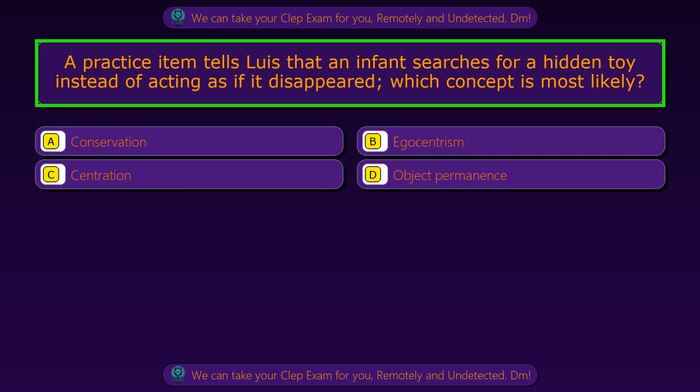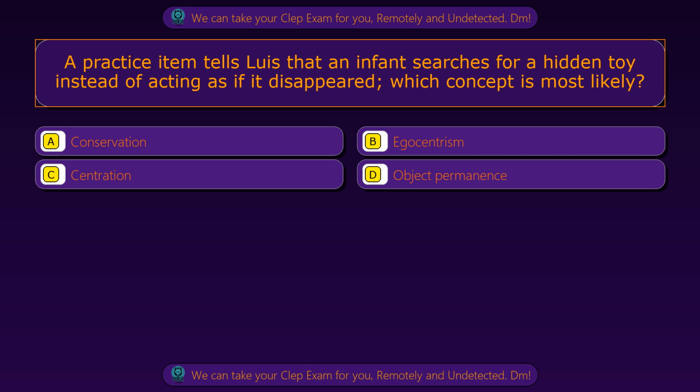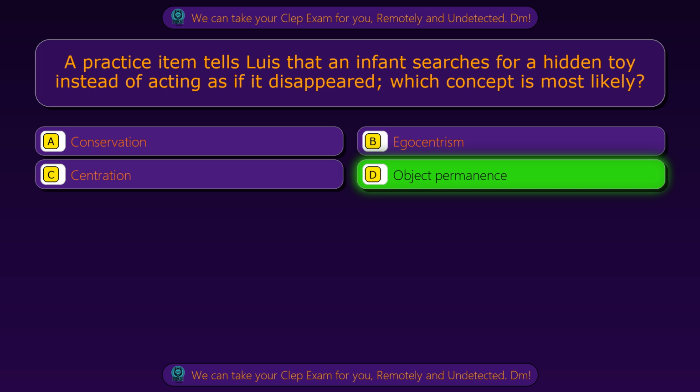Question 18. A practice item tells Luis that an infant searches for a hidden toy instead of acting as if it disappeared. Which concept is most likely? Option A, conservation. Option B, egocentrism. Option C, centration. Option D, object permanence. The correct answer is option D, object permanence.